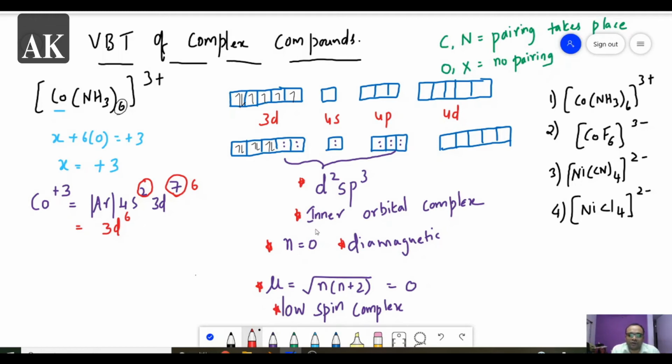So these are 1, 2, 3, 4, 5, 6, these 6 points are very important, and any of them may be asked in the objectives. So this is about the first complex.